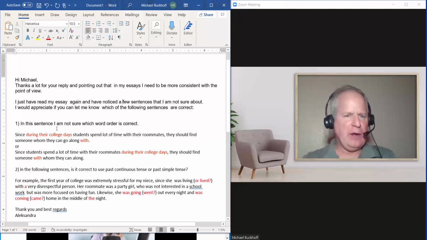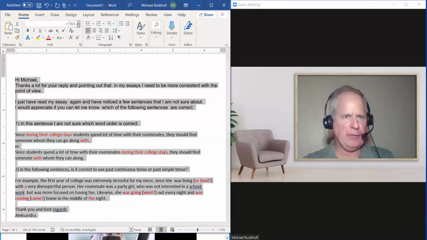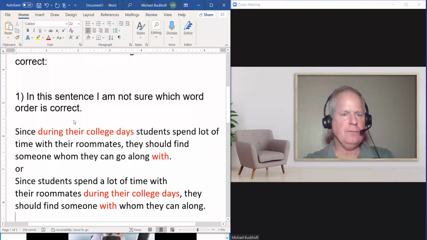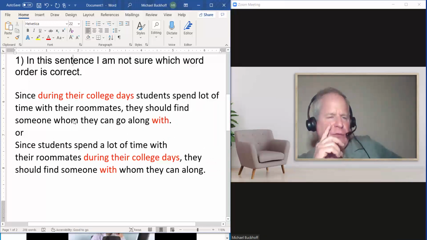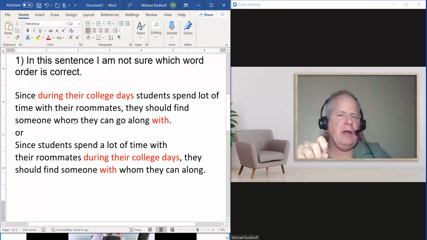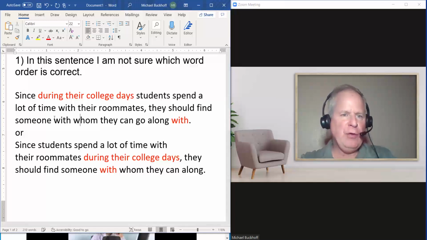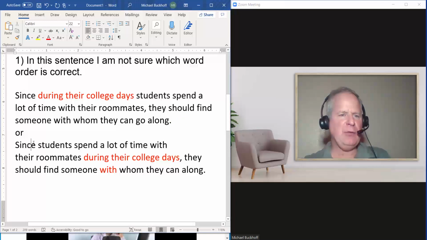Since during their college days, students spend a lot of time, let me make this bigger so I can see it a little bit better. Okay, so you have during their college days, right? Since during their college days, students spend a lot of time with their roommates, they should find someone whom they can get along with. How about this? You want to make it even more formal, with whom they can get along. You could do that. Then you put, since students spend a lot of time with their roommates during their college days, they should find someone with whom they can get along.